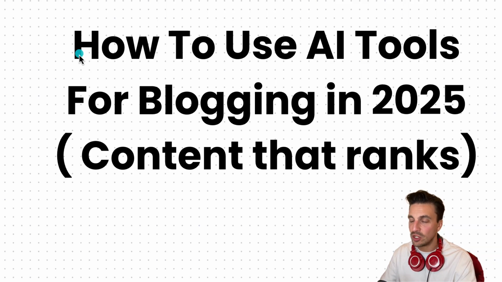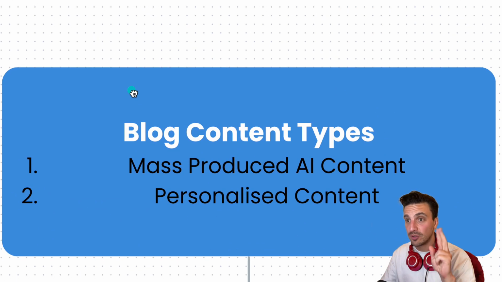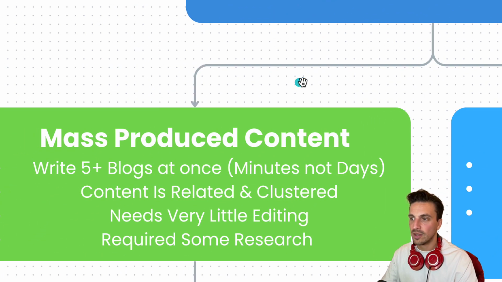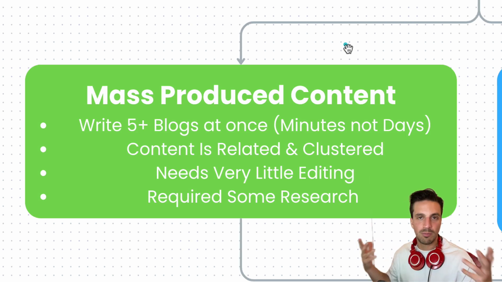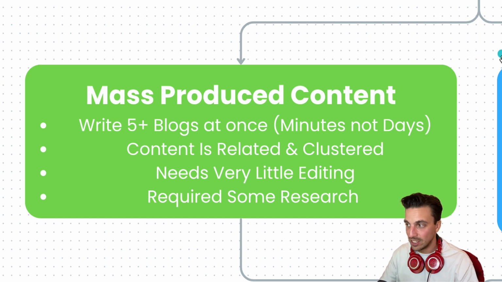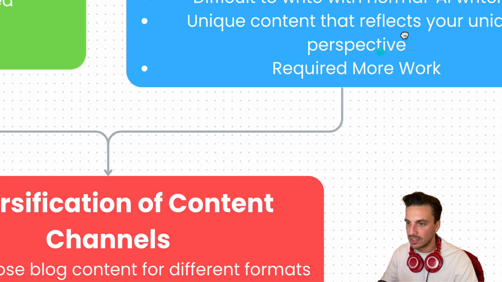Let's do a quick recap. We went through how to use AI tools for blogging in 2025 that's going to create content that ranks for you. There's two types of content generation that we went through. Mass-produced content with machine AI, where we did amend it a little bit and give it the correct information. And personalized content using reasoning models and a bit of research. The mass-produced content means more than 5 blogs at once, helping you write clusters of content in minutes, not in days, and personalized content that is difficult to write because it reflects your unique outlook or perspective on things.